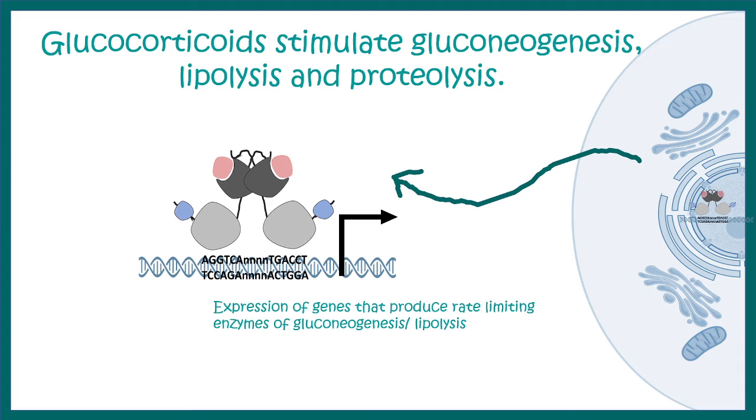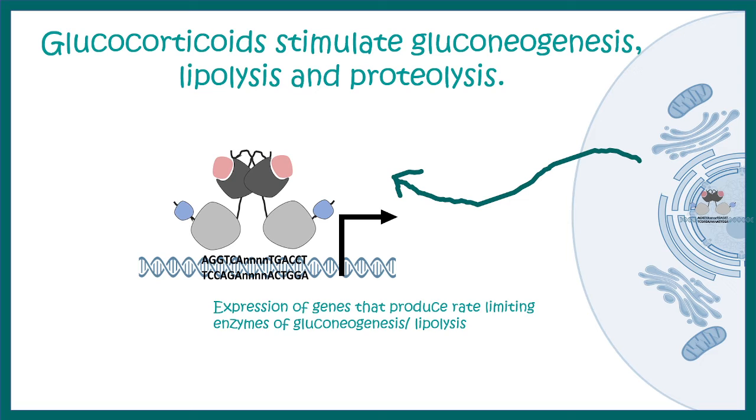Now glucocorticoids especially stimulate gluconeogenesis. Glucocorticoids such as cortisol are solely responsible for these kinds of processes. Other than stimulating gluconeogenesis, it also stimulates lipolysis and proteolysis. So look at the commonality between all these processes. Generally, glucocorticoids stimulate catabolic reactions, that means breakdown reactions. It stimulates breaking down of fat and proteins. Anyway, how does it regulate gluconeogenesis?